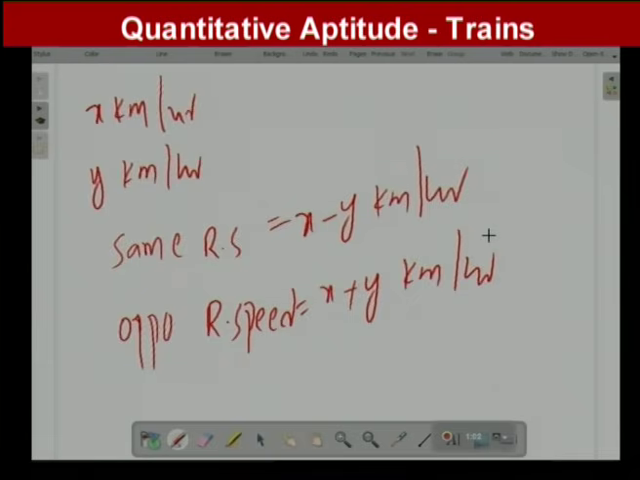If two objects are moving in the same direction, then relative speed is equal to the difference of their speeds. I repeat once again, if two objects are moving in the same direction, then relative speed is x minus y. If two objects are moving in different, that is opposite, directions, then relative speed is equal to x plus y km/h.